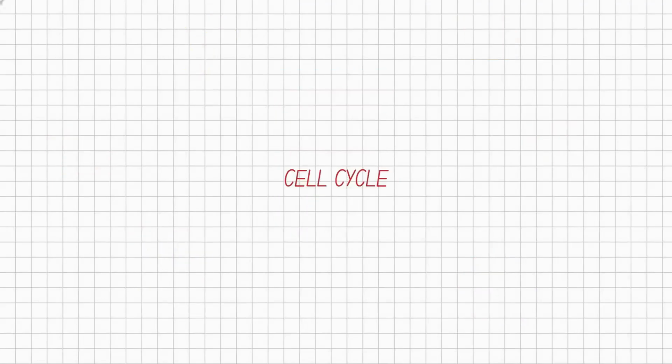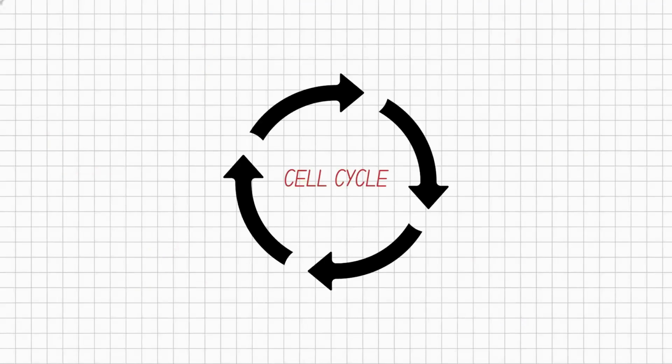So, the cell cycle. The cell cycle consists of four phases: number one, G1 phase, S phase, G2 phase, and M phase. If there is any problem in G1 phase, for example, the DNA is mutated or the proteins are not formed correctly, the cell enters into the G0 phase, where it might stay permanently or temporarily.